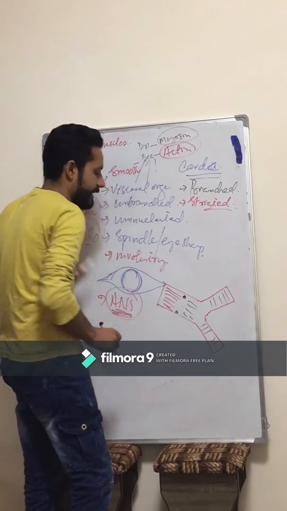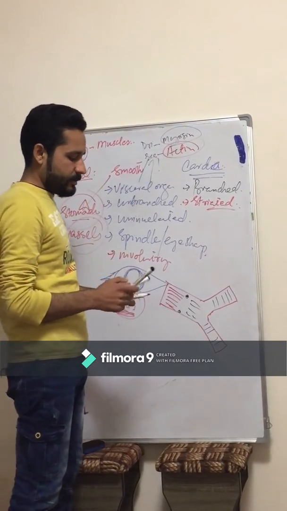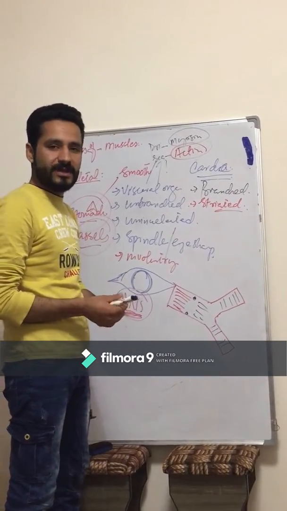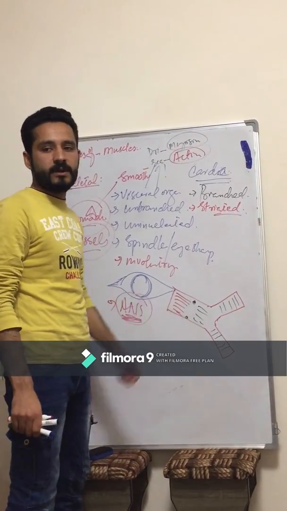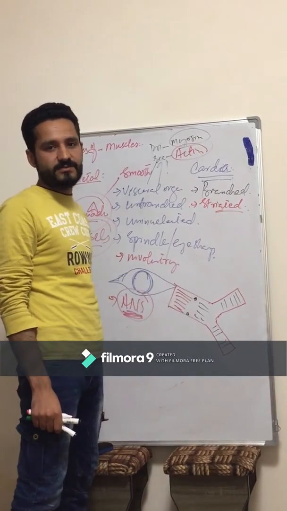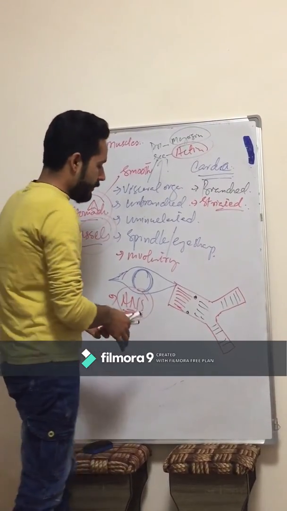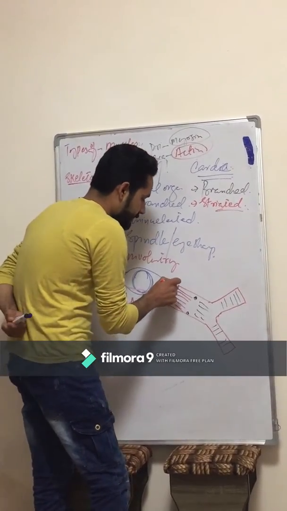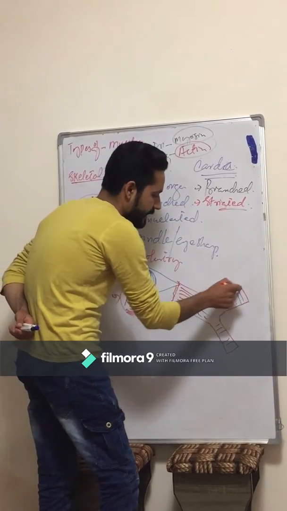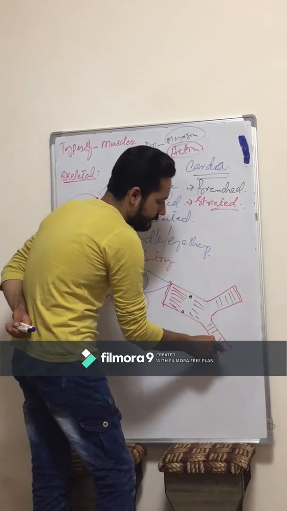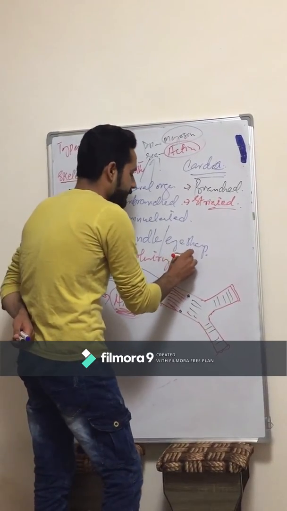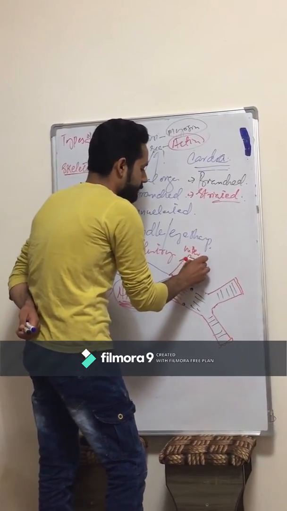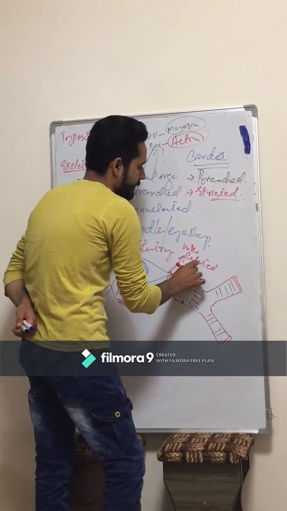Sometimes there are two nuclei, and in all muscles, where will be the location of the nucleus? It will always be under the sarcolemma, under the plasma membrane of the muscle cells. There is another network or invagination, especially in cardiac muscles, called intercalated discs.